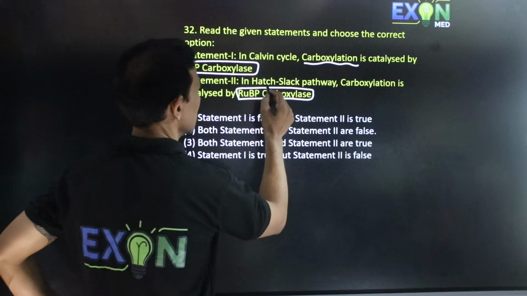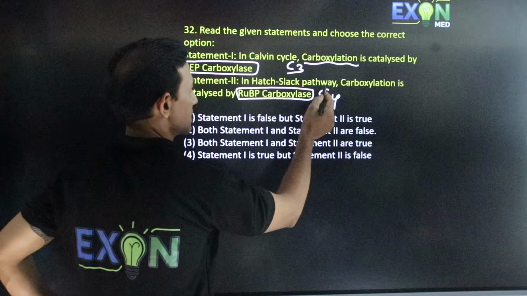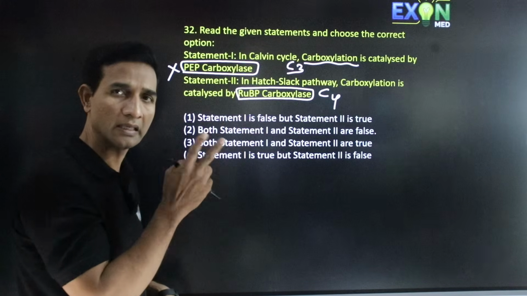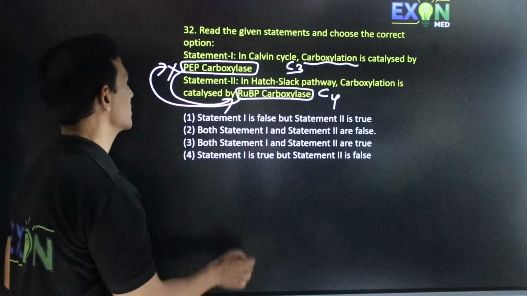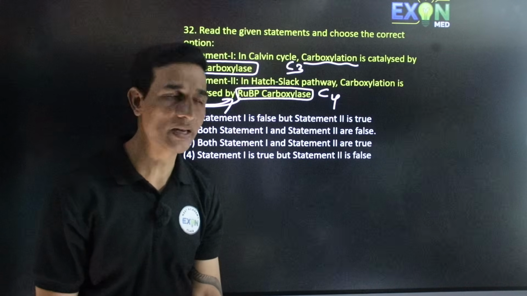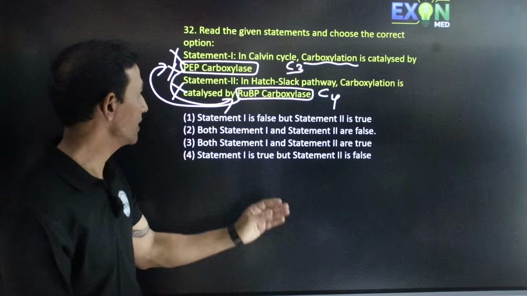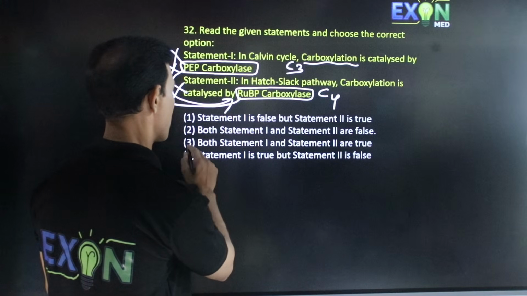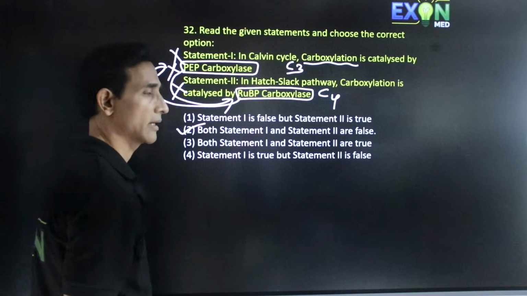Statement 2 says that this is C3 cycle and this is C4 cycle. Hatch-Slack pathway carboxylation is catalyzed by RuBP carboxylase. They have given it reversed here. So this should come here and this should come here. Hence both statements are wrong. So carboxylation in C3 cycle takes place by RuBP carboxylase and Hatch-Slack pathway by PEP carboxylase. So here both statements are wrong. Both statement 1 and 2 are wrong, this will be the correct answer.